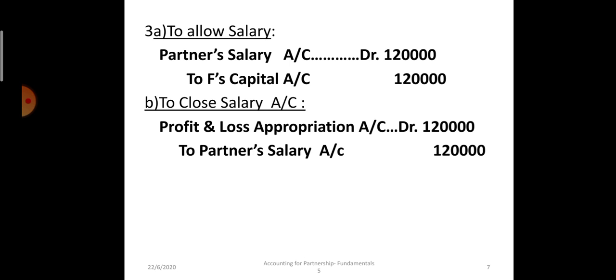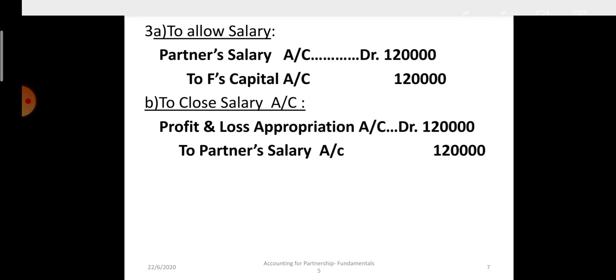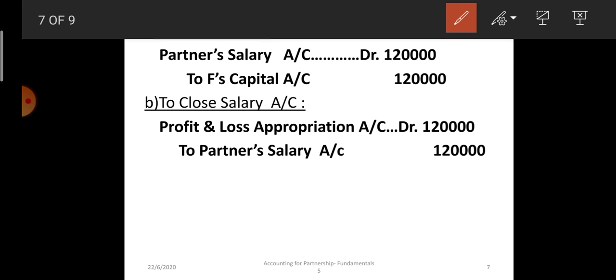Okay, two entries are there. For allowing salary, partner's salary account debit. Okay, whenever in the board you are asked to pass journal entries, you pass this entry, don't pass this one. Okay, this is for closing the account. And for allowing salary, the entry is partner salary account debit to F's capital.